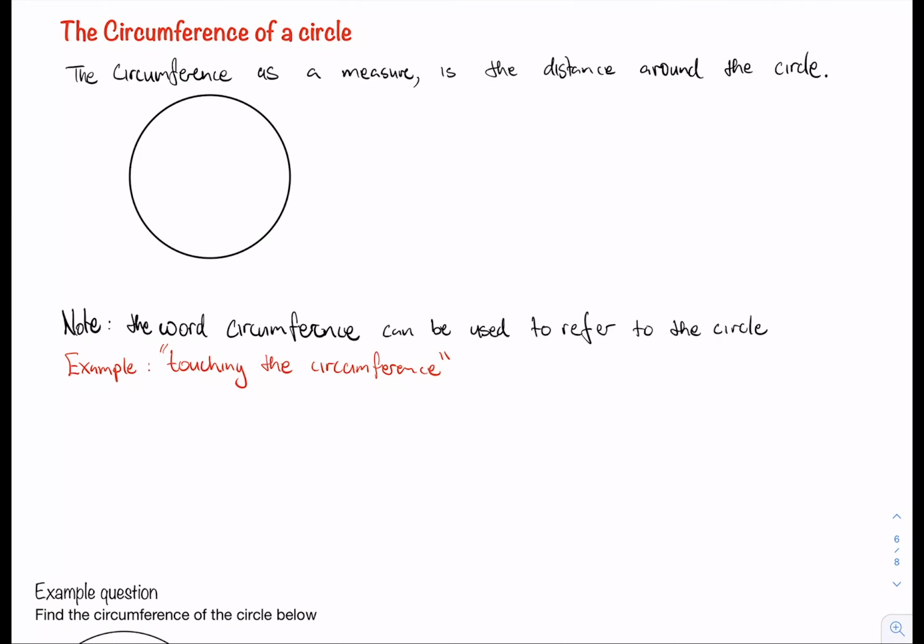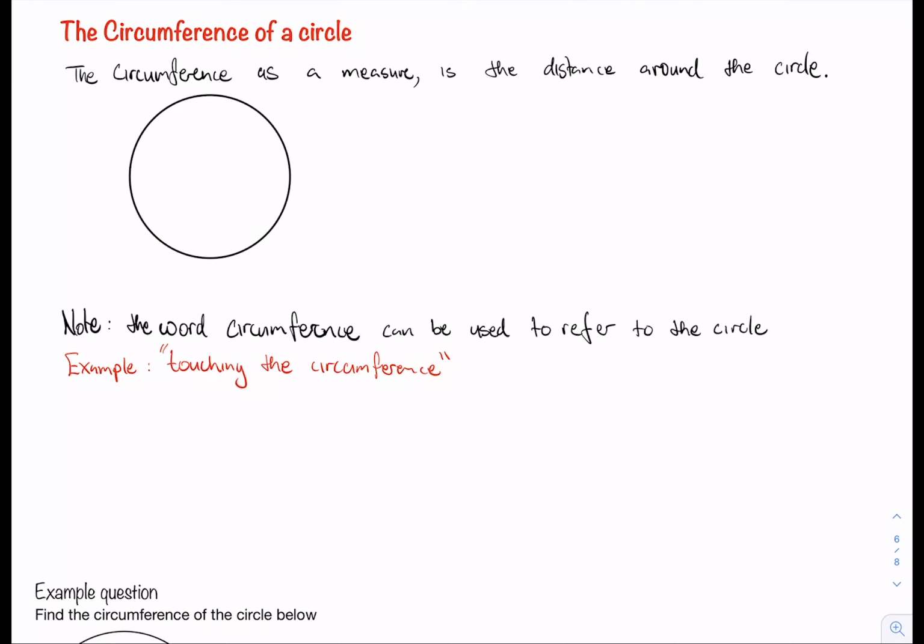And in this video, we'll be continuing our series on the circle. This is actually the last part of our series, which will talk about the circumference of the circle. So far, we've been using the term circumference to mean the circle, but there's also another interpretation given to the circumference, and that is understanding the circumference as a measure. So whenever someone says the circumference, it can actually mean this measure.